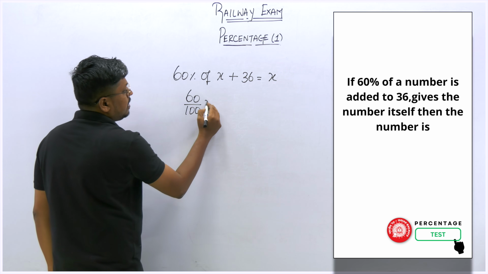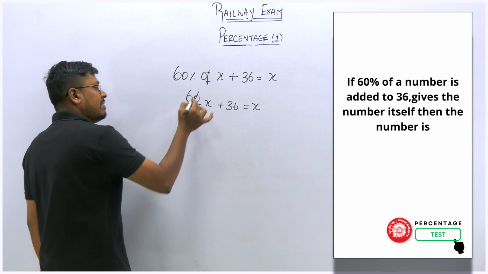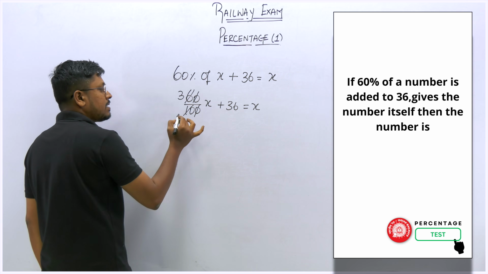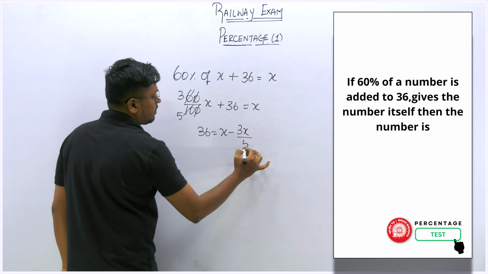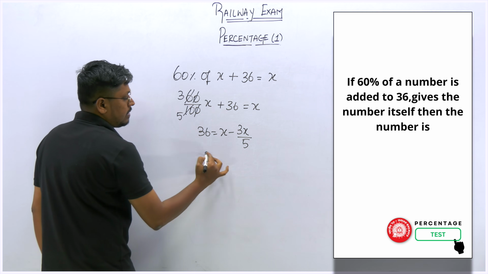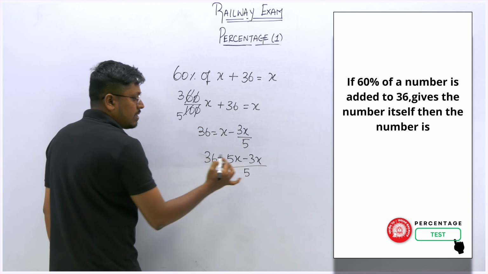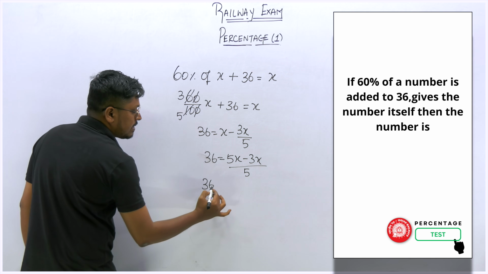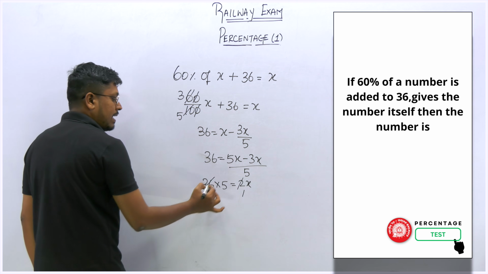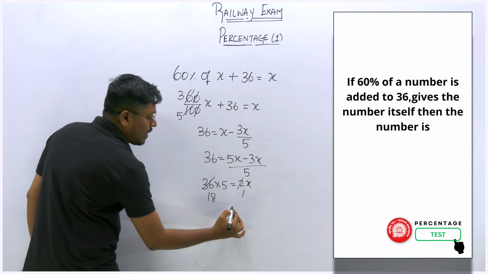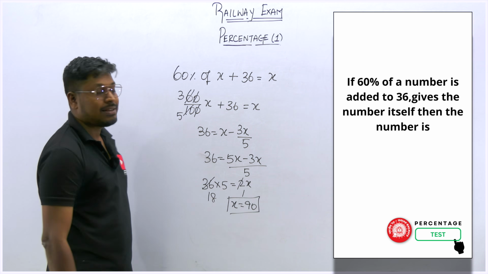So 60 by 100 x plus 36 is equal to x. Cancel 0, 0. Again we can cancel on the 2 table. 3 2s are 6, 5 2s are 10. So 36 is equal to x minus 3x by 5. So 36 is equal to 5x minus 3x divided by 5. So this will be 2x. So 36 into 5 is equal to 2x. So we can cancel it. 1 2s are 2, cancel it. 18 2s are 36. So x is equal to 90. So the answer for this question is x is equal to 90.